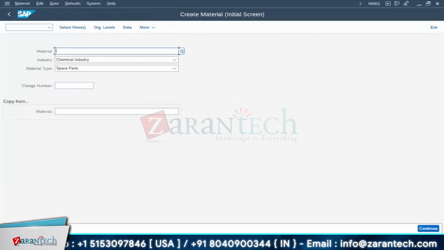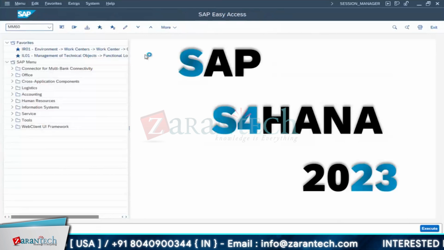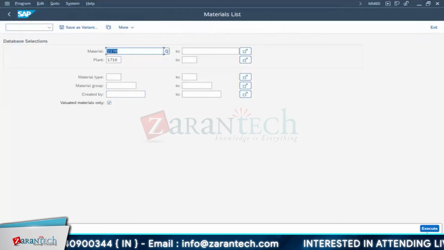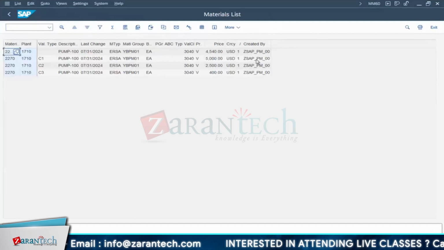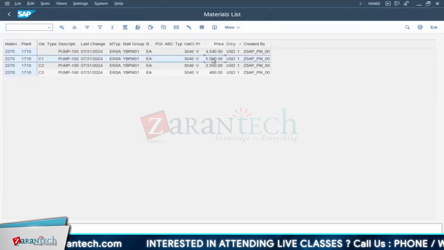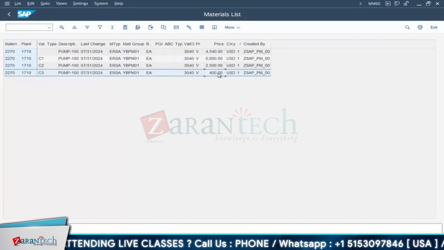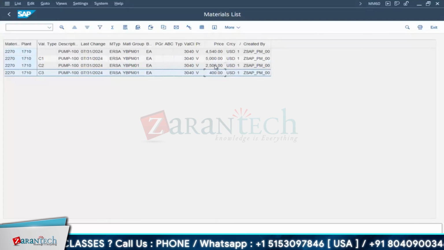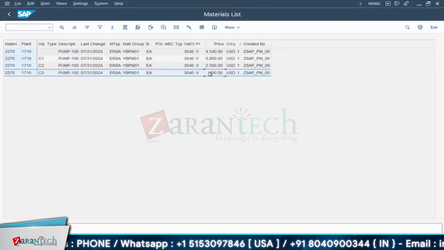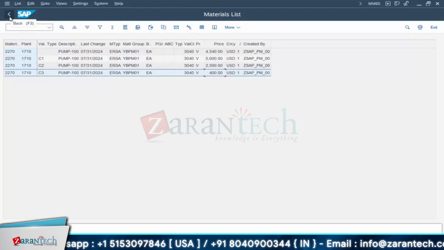Now I will go back to your MM60. Okay. List. As you asked, we will go for this value price. But price we have not taken care of, right, as of now. So I have sent this material only to the store with the C3 type. Okay, 400. But I have not dealt with it, which means the user is not eligible to change this price and is not authorized also. So what can he do?